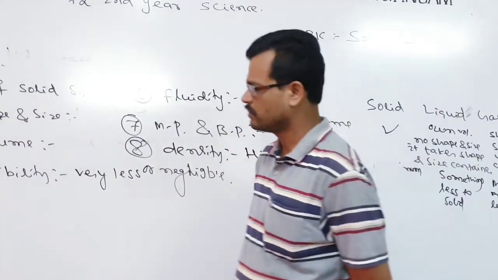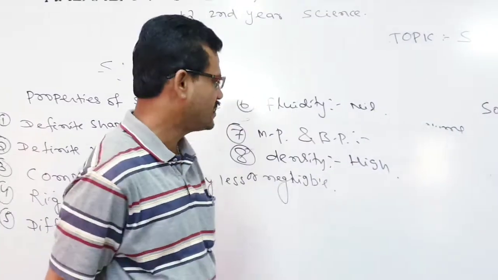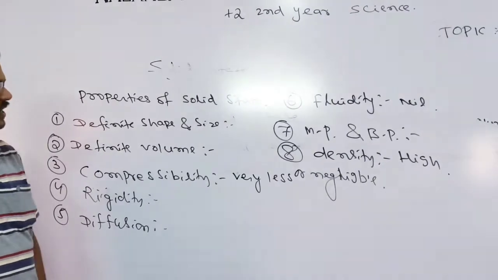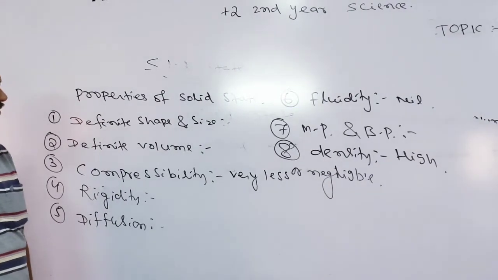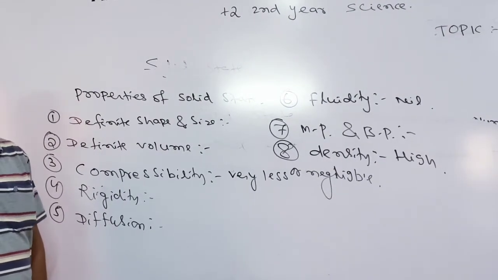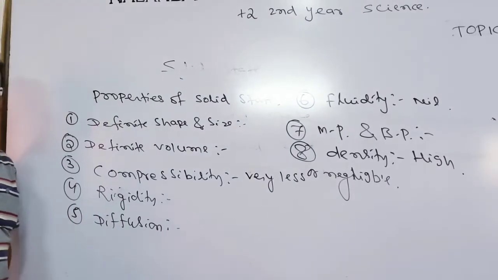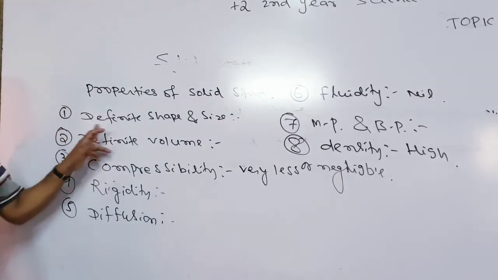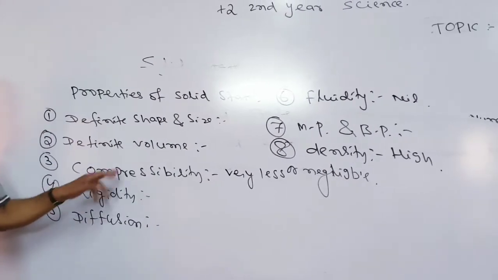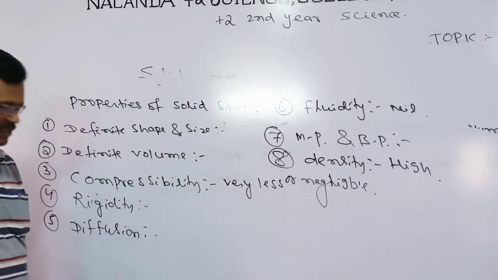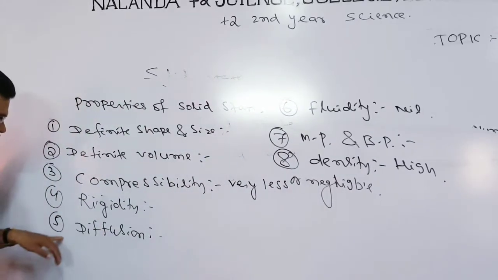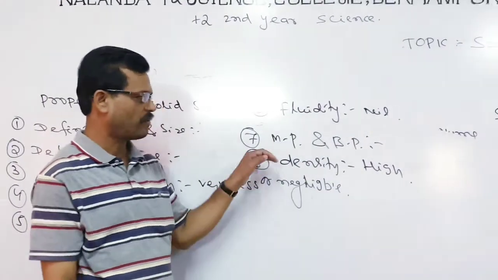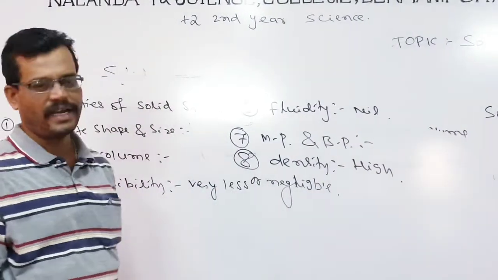So students, these are all the properties of the solid state. Any substance or metal present in the solid state exhibits all these properties. Once again: number 1, definite shape and size; number 2, definite volume; number 3, compressibility; number 4, rigidity; number 5, diffusion; number 6, fluidity; number 7, melting and boiling points; and density.